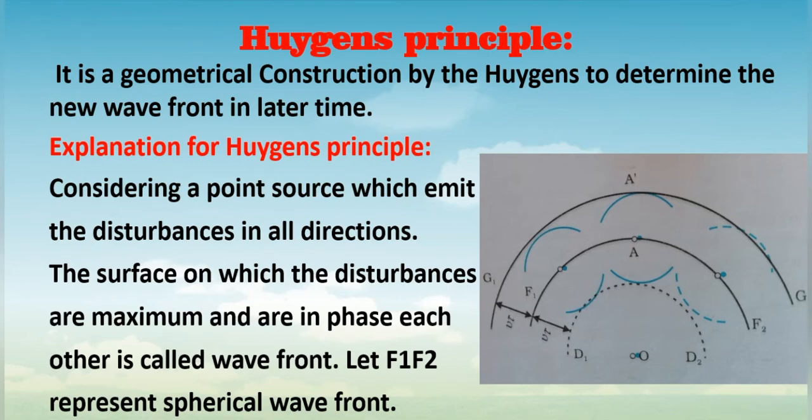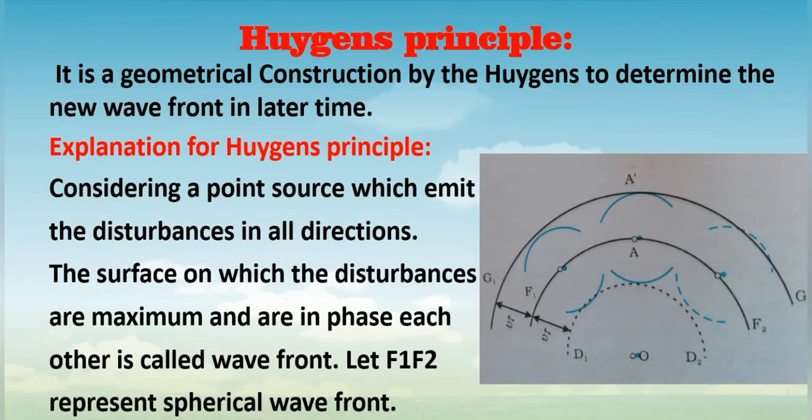It means that if you know the wave at time t equal to 0, then you are able to determine the new wavefront at a later time t. That is why he made a geometrical construction for this determination. So let us see how Huygens said that light has a wave nature, how light travels in the form of waves.